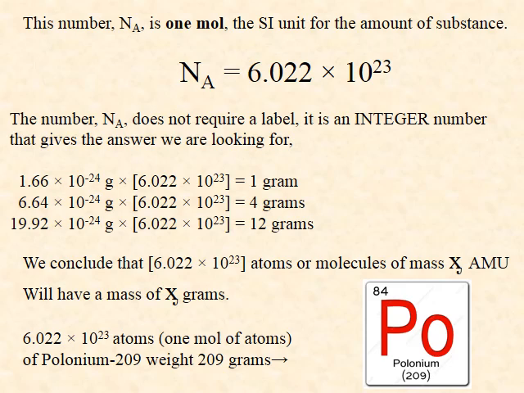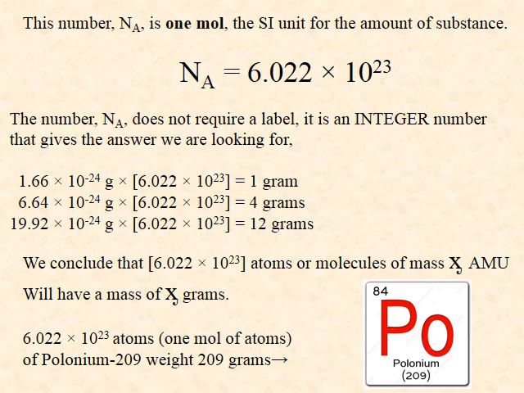Remember, this is an integer number, but the number is too large to write in extended form, so we write it using scientific notation. This is the SI unit for amount of substance. 6.022 times 10 to the 23 is an integer number called the mol. We conclude that 6.022 times 10 to the 23 atoms whose atomic mass is x AMU will have a mass equal to x grams.